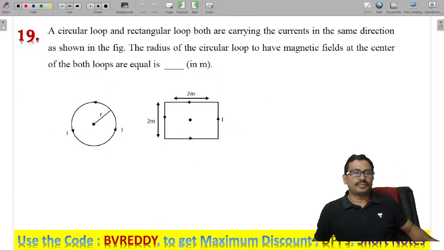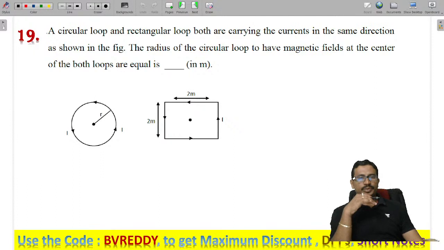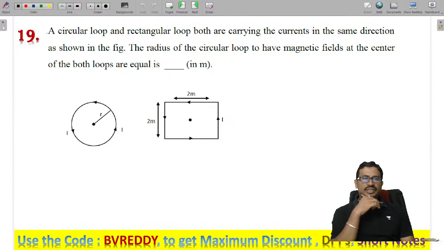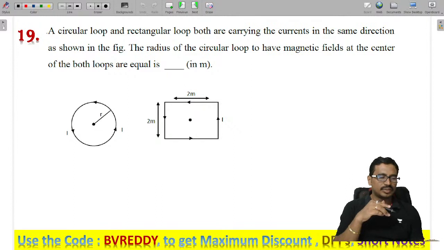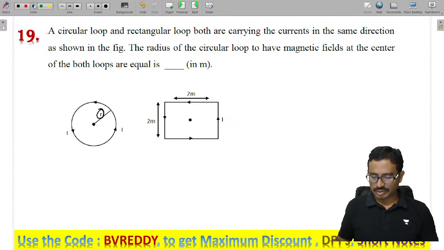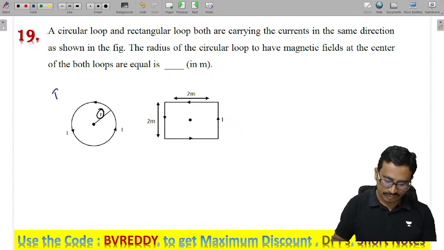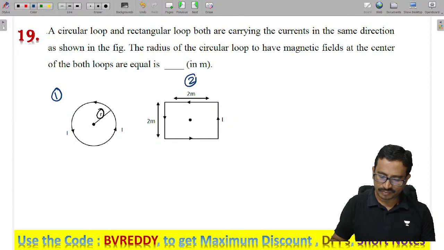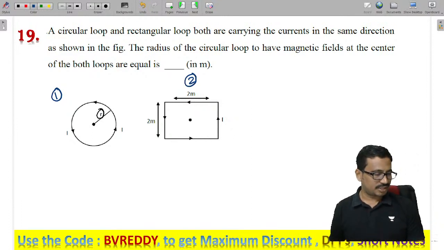Next one. A circular loop and a rectangular loop are both carrying currents in the same direction as shown in the figure. The radius of the circular loop is to be found so that the magnetic field at the center of both is equal. So we need to find the value of R so that the magnetic field at the center of both are equal. Call this the first figure and this the second figure. For the circular section,